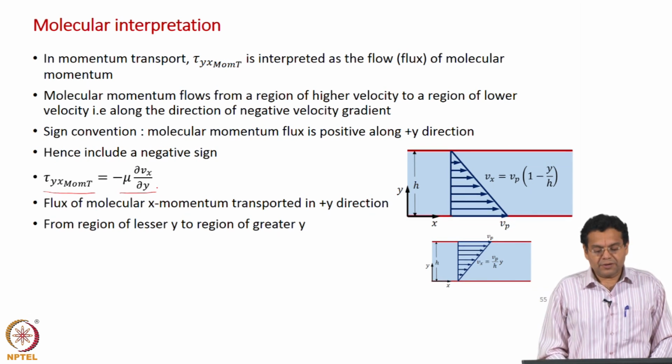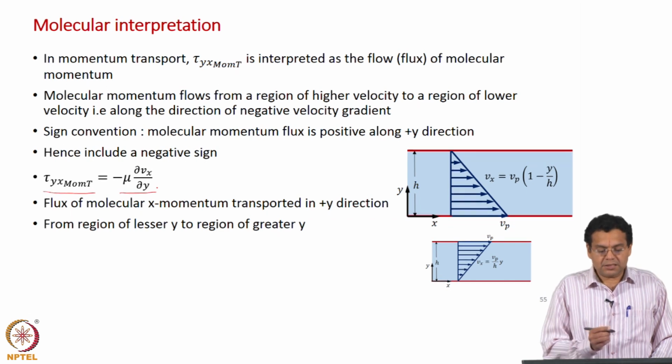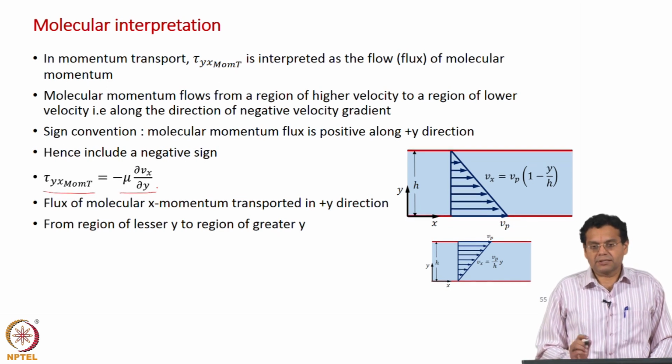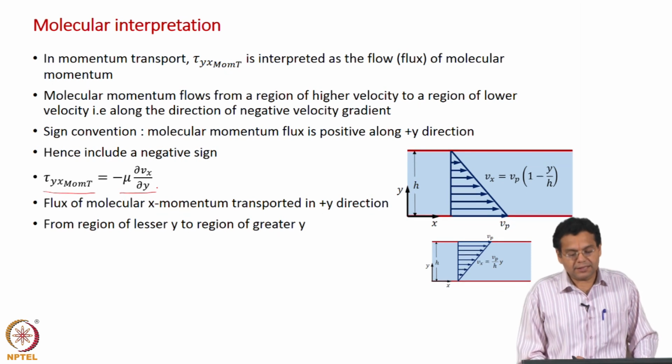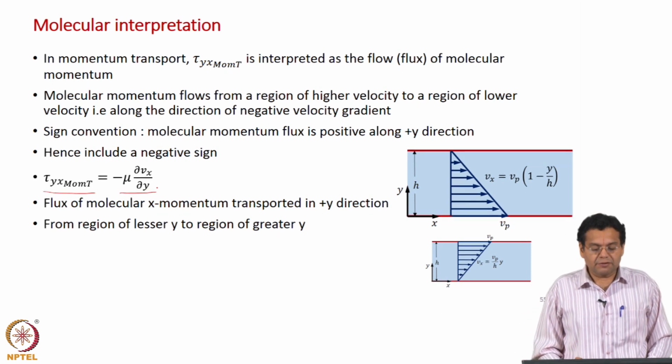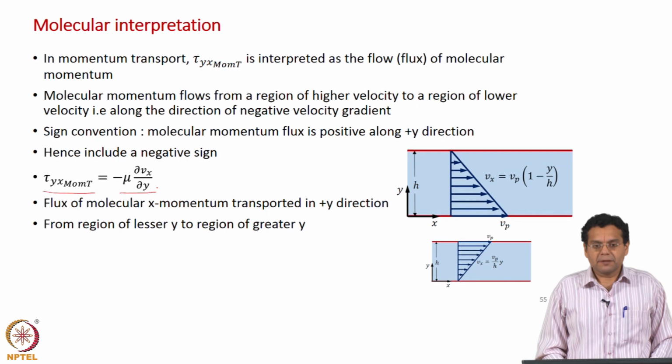To take care of sign convention, we introduced a minus sign. The constant of proportionality was the viscosity. Now, this interpretation of tau as molecular momentum flux is what is relevant for the present discussion.